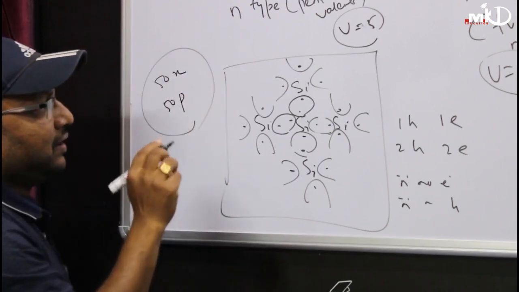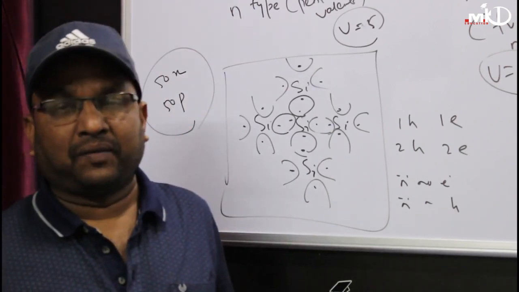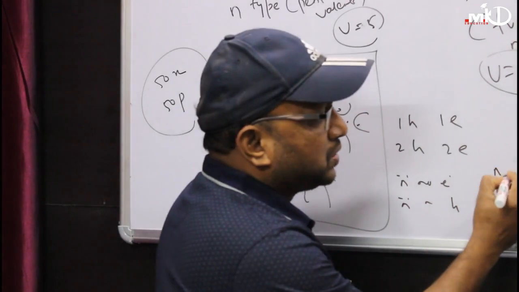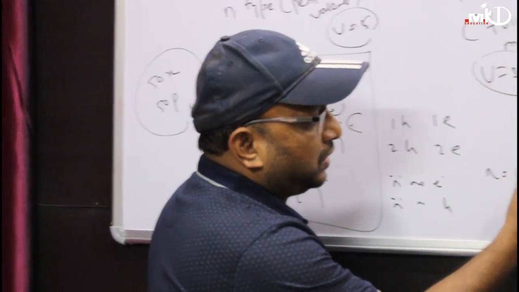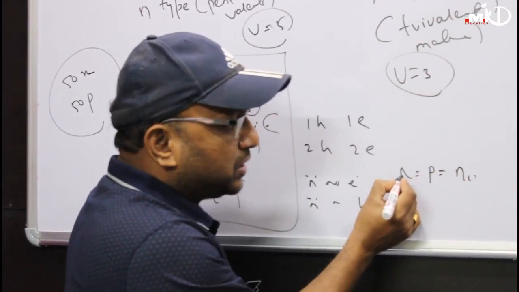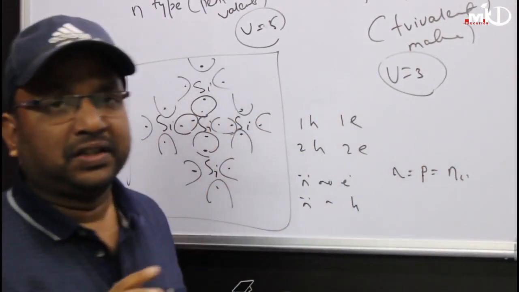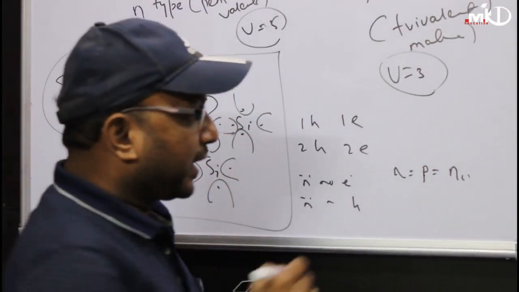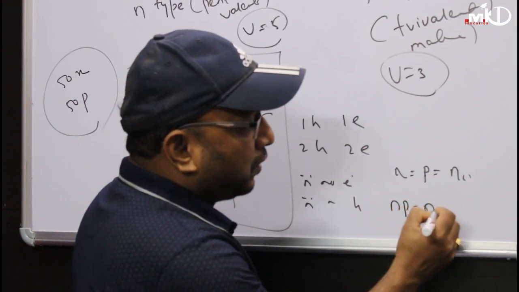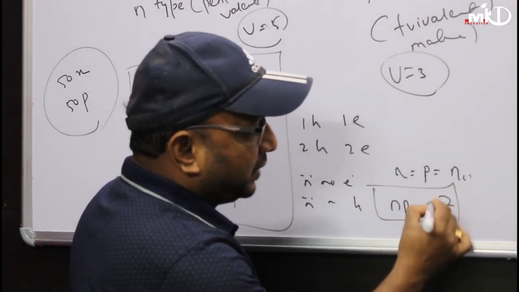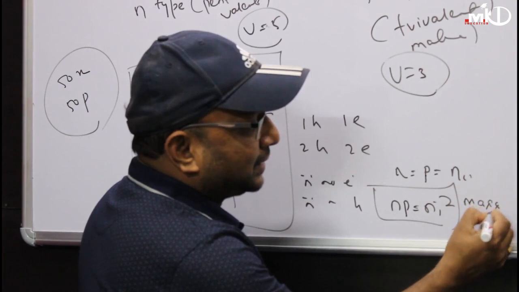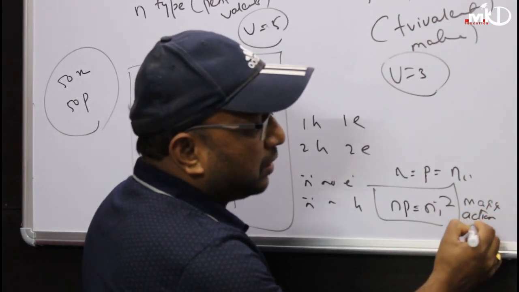So in an intrinsic semiconductor, the number of electrons equals the number of holes, equal to ni. This is called intrinsic concentration. Or I can write np equals ni squared, and this is called your mass action law.